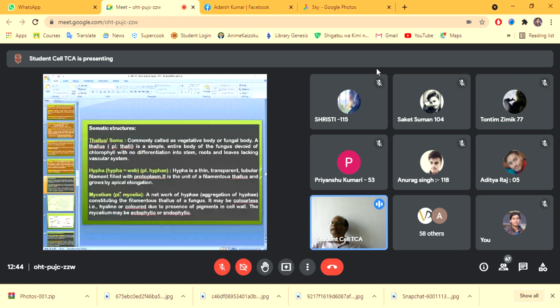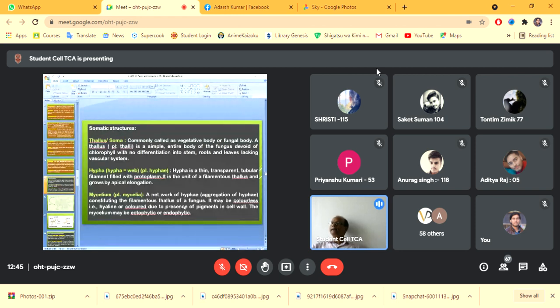Then mycelium, the plural of that is mycelia, and it is a net-like, web-like structure. It is an aggregation of hyphae, constituting the filamentous thallus of a fungus, and it may be colorless, that is hyaline, or colored due to presence of different kinds of pigments in the cell wall.